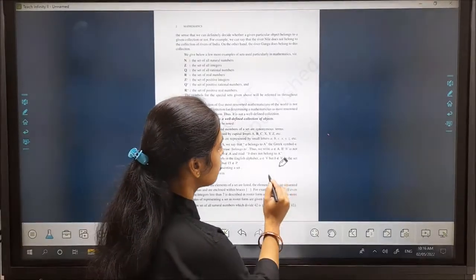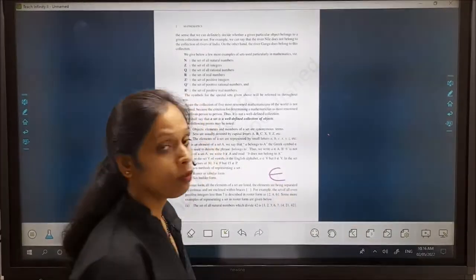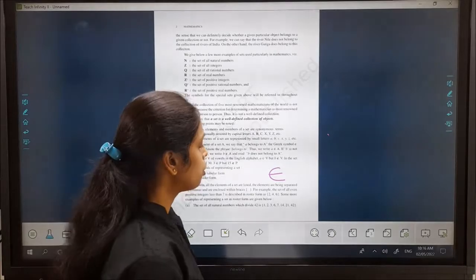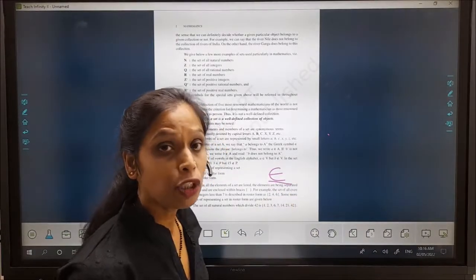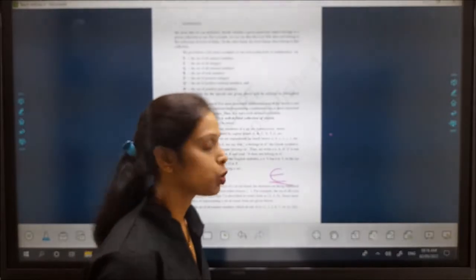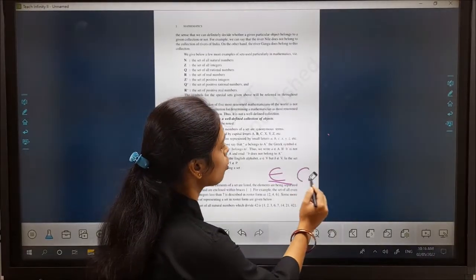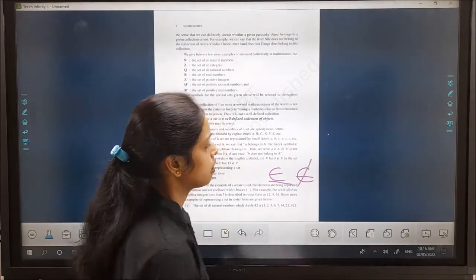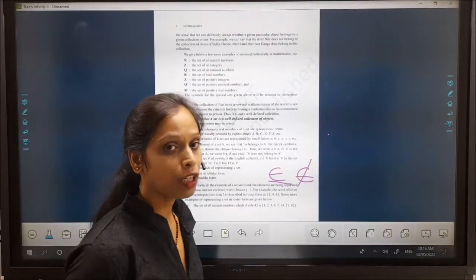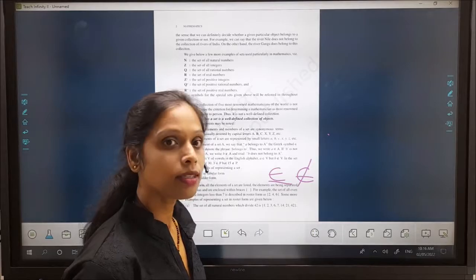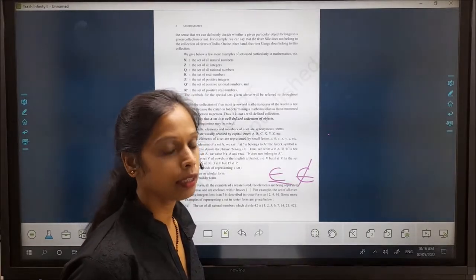Actually, this is the symbol we use for belongs to. Why? Because it is a Greek symbol we always use for belongs to. Whereas for not belongs to, how do we use this? This is a Greek symbol we never use for an element of the set.